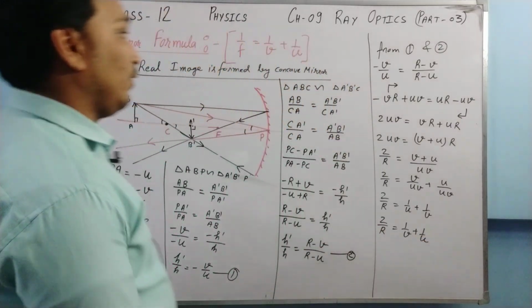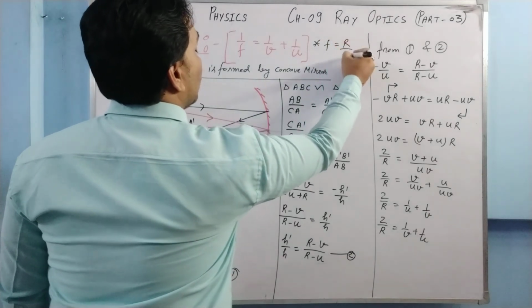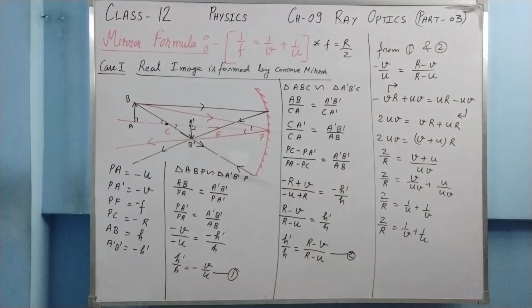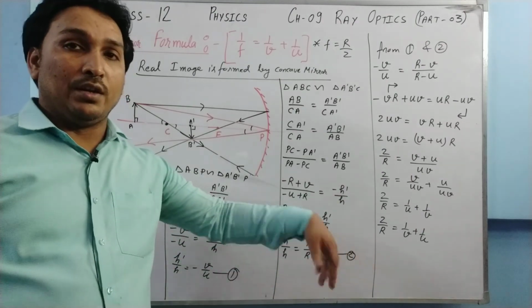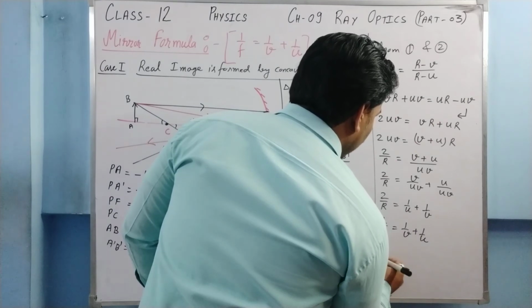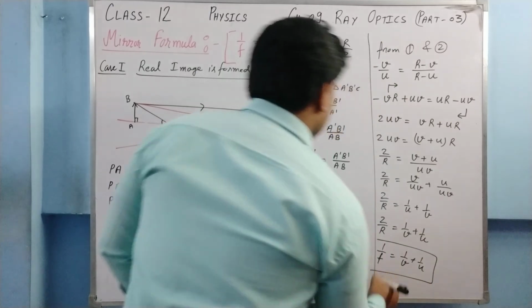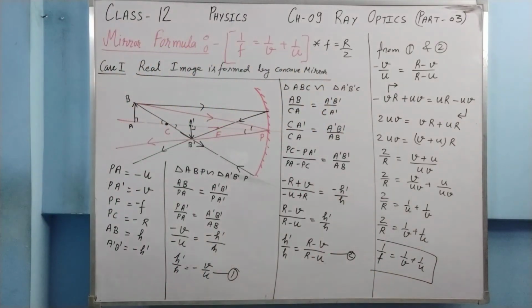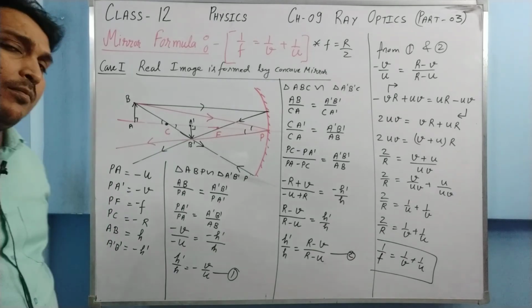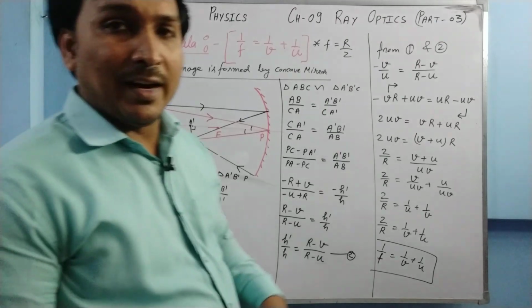Okay. Now if you remember the relation between focal length and the radius of curvature, F is equal to R by 2. So here it is written 2 by R, the reciprocal of focal length. So it will become 1 by F is equal to 1 by V plus 1 by U. So this is the case when the image formed by the concave mirror is the real one. Same procedure is there, only the value of distances will be changed. Even the triangles will not be changed.